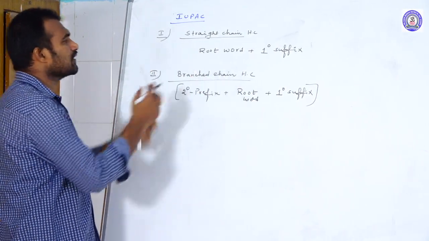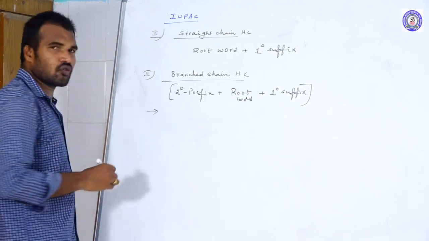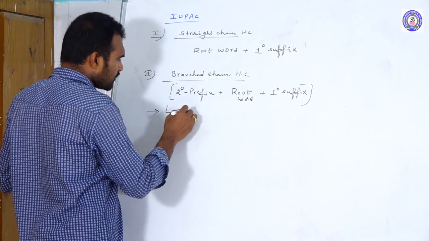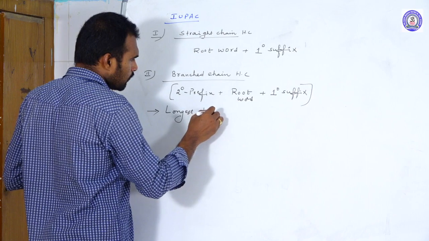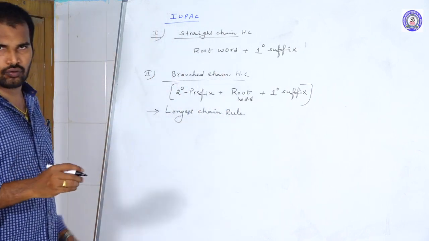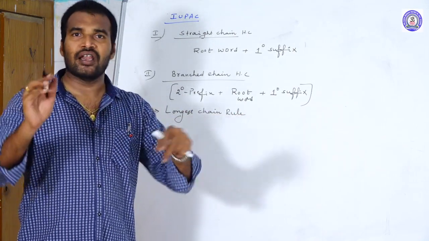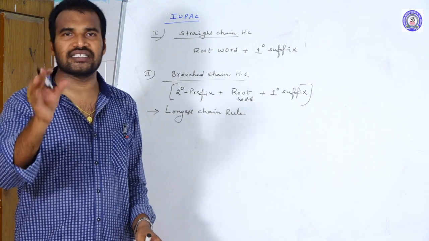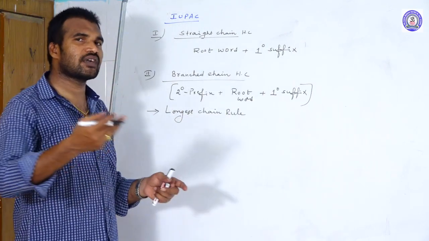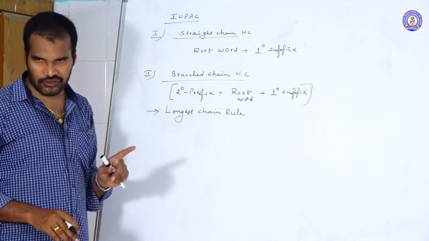While naming these branched chain hydrocarbons, we should follow a few rules. The first one is the longest chain rule. According to this rule, the carbon chain having the largest number of carbons we consider as the parent chain, and the remaining ones we consider as branches, meaning substituents.